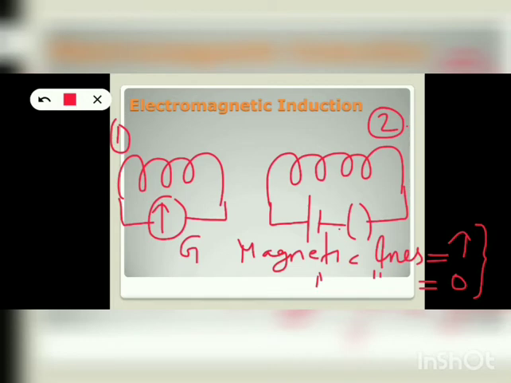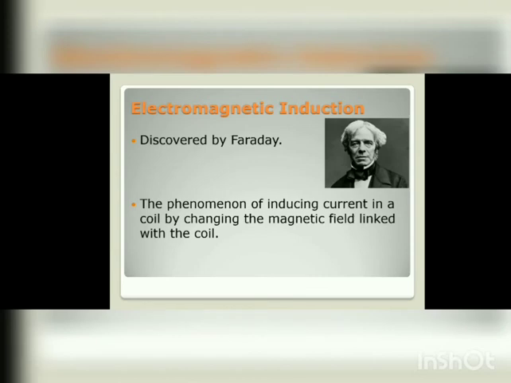These 3 experiments led Faraday to the concept of electromagnetic induction. And the current produced in the coil due to the change in magnetic field is known as induced current. So this is the man behind electromagnetic induction, Michael Faraday. And what is the definition? The phenomenon of inducing current in a coil by changing the magnetic field linked with the coil. This is the definition for electromagnetic induction.